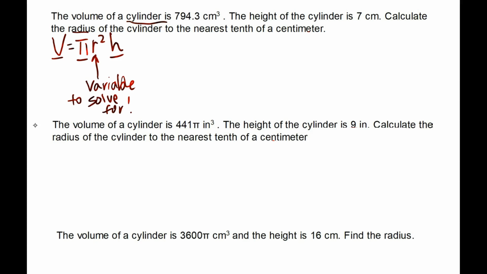So let's go through the equation and find everything that we do have. Through the problem, it says the volume of the cylinder is 794.3 centimeters cubed. That's V. The height of the cylinder is 7. That's H. And it says calculate the radius, and we know pi is always 3.14.